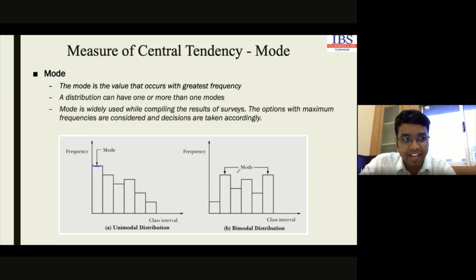So we may have more than one mode also. If it is 2, then it is bimodal. 3 means trimodal. More than 3 means multimodal. If we have 2 different groups or classes for which the frequency is the same, and these two have the highest frequency, then we have 2 modes. So we have bimodal. Basically, the category with the highest frequency will be the mode value.